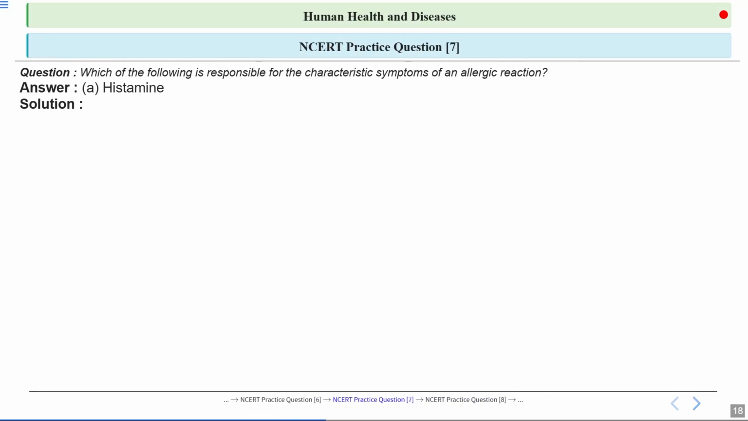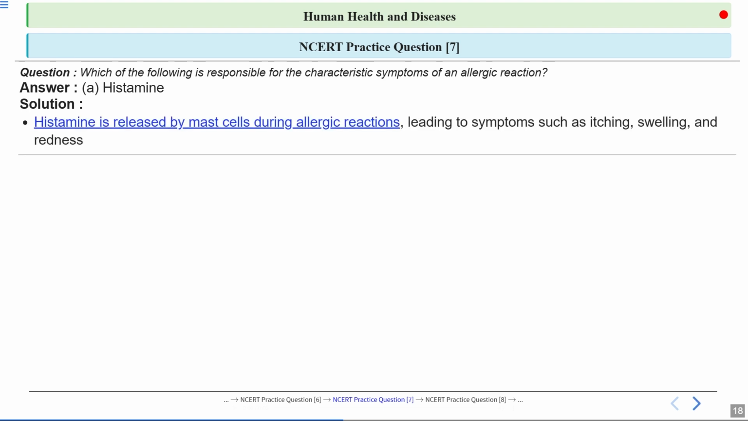Next question is, so the answer is option number A, histamine. Okay, so the answer to this question is histamine. During an allergic reaction, the mast cells release a chemical called histamine, which causes symptoms like itching, swelling, and redness by increasing blood flow and making blood vessels more leaky. So this happens during the allergic reaction.